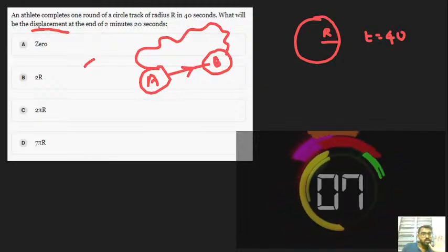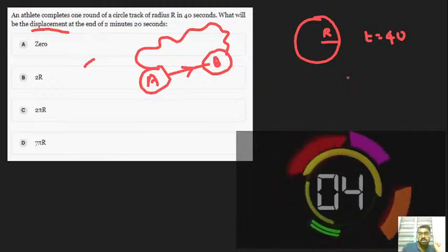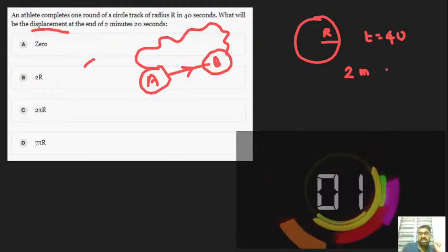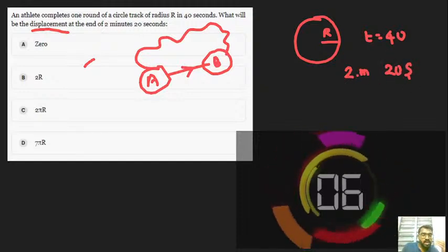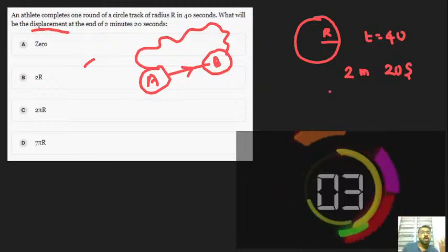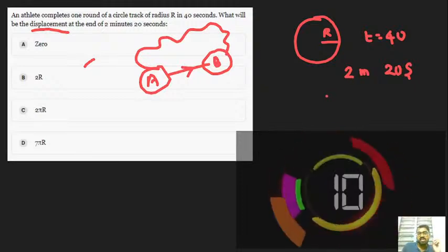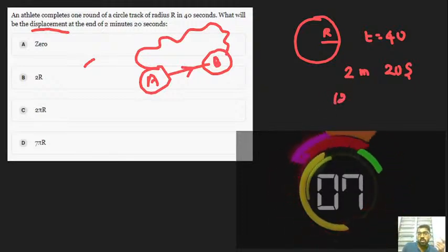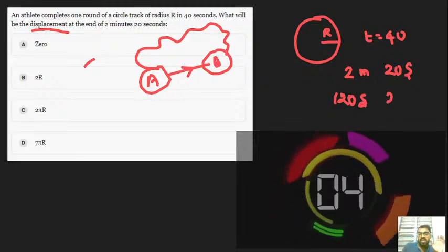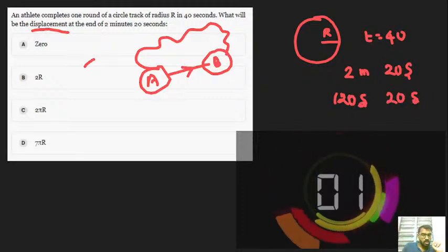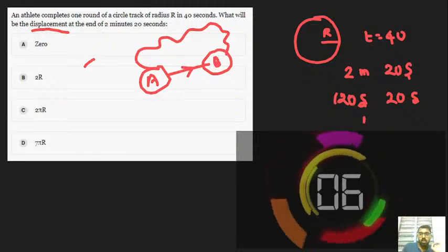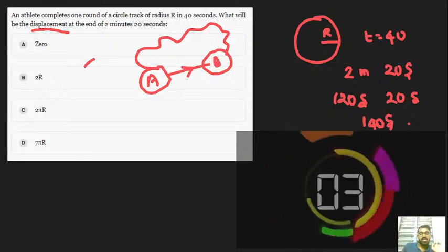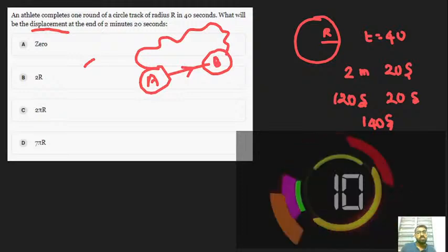So we just need to see the time only. 2 minutes 20 seconds. Let's express the 2 minutes in terms of seconds. How many seconds in 1 minute? 60 seconds. In 2 minutes, 120 seconds. And here 20 seconds. 120 seconds as well as the 20 seconds, so totally 140 seconds is here.